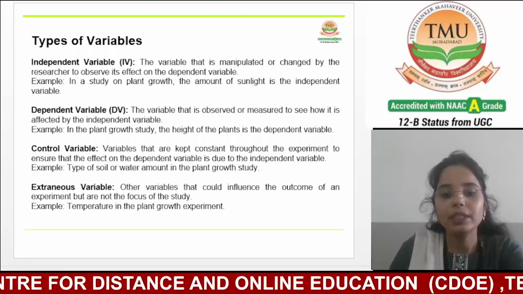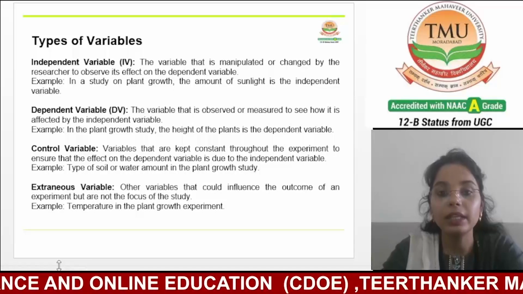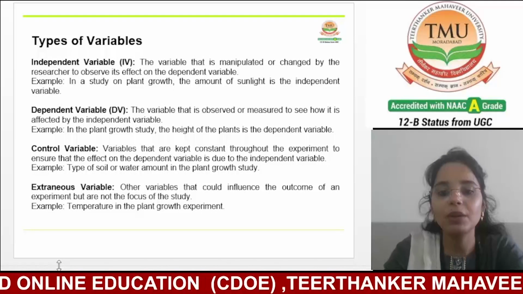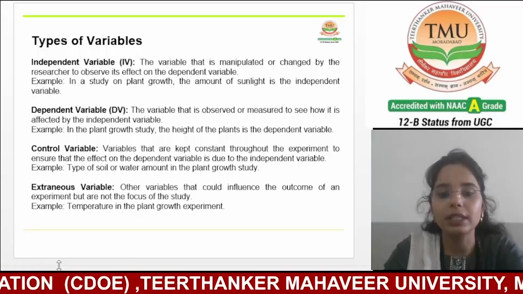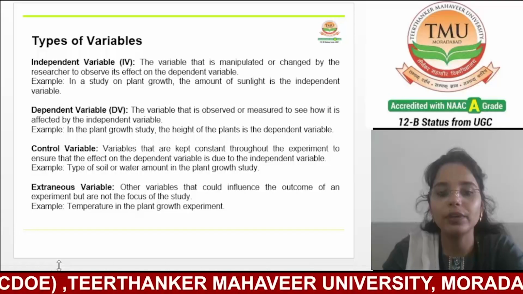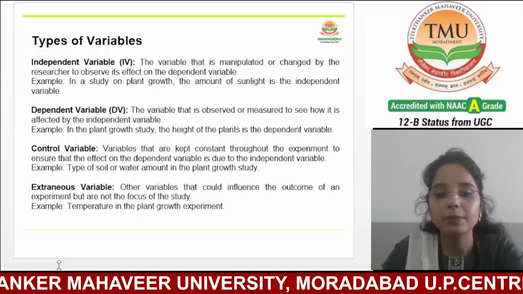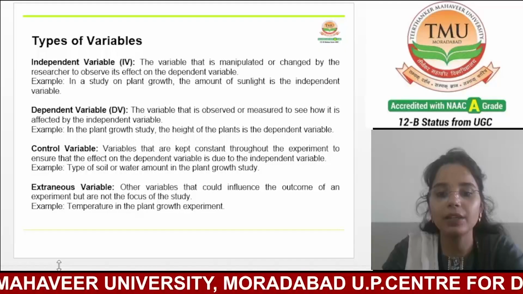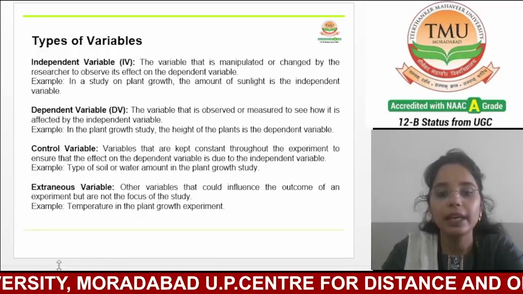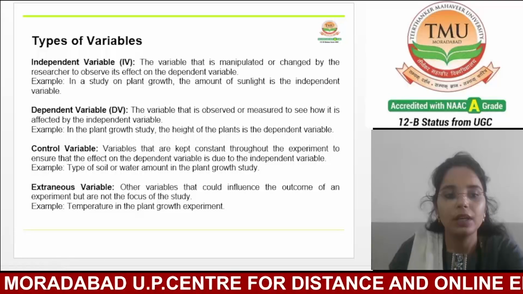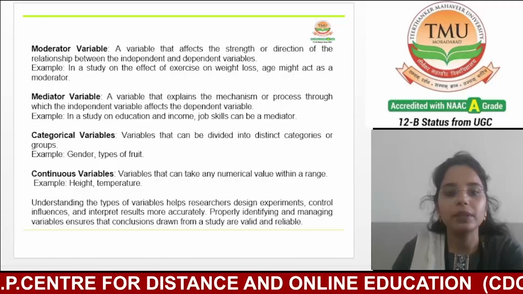So overall, an extraneous variable is another variable that could influence the outcome of the experiment but is not the focus of the study. The temperature in the plant growth experiment is an example of an extraneous variable. Now the next one is moderator variable.